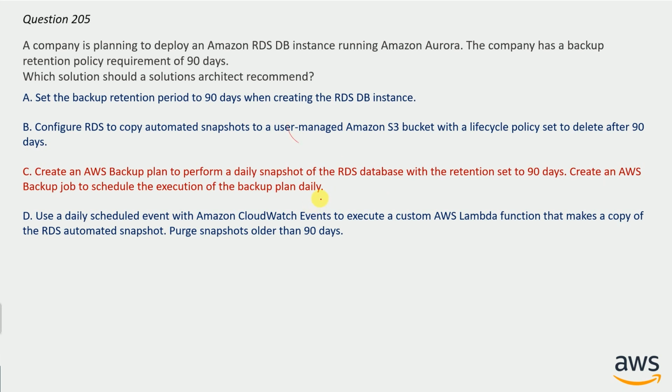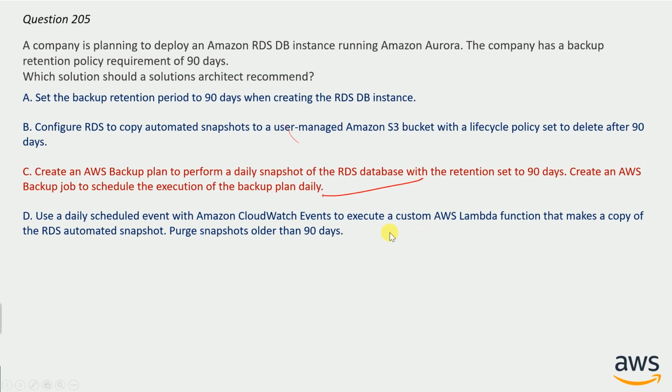And this one is correct here because AWS Backup automates the backup process, which simplifies backup management and ensures backups are retained for the required retention period. And also AWS Backup provides an easy way to restore data from backups, reducing the downtime and operational overhead. So option C is absolutely correct here.